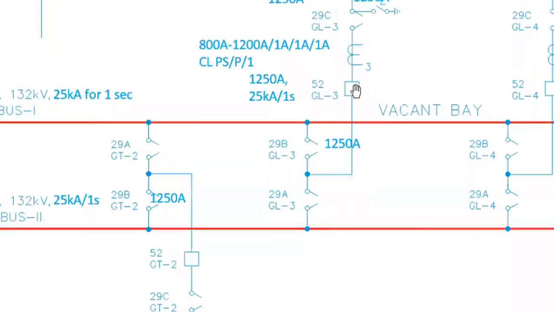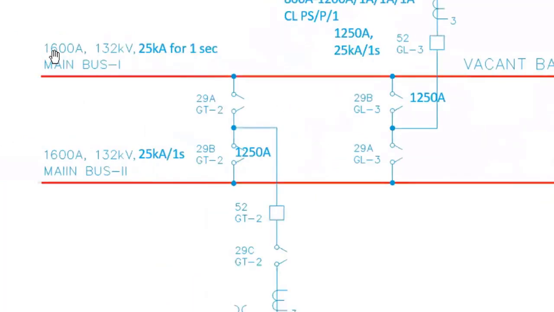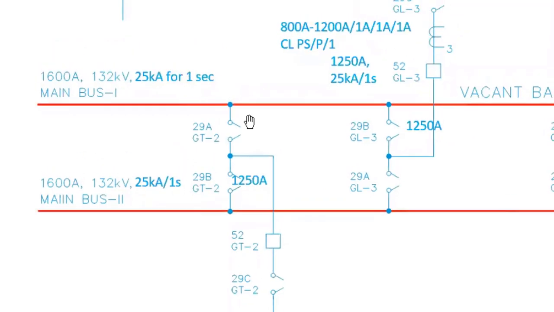Then this is a circuit breaker. Circuit breaker key ratings, like continuous current rating and short circuit current rating, are indicated here. Then for the bus isolator, the current rating is indicated. And for the bus bar, the current rating, voltage rating, and short circuit rating are indicated.